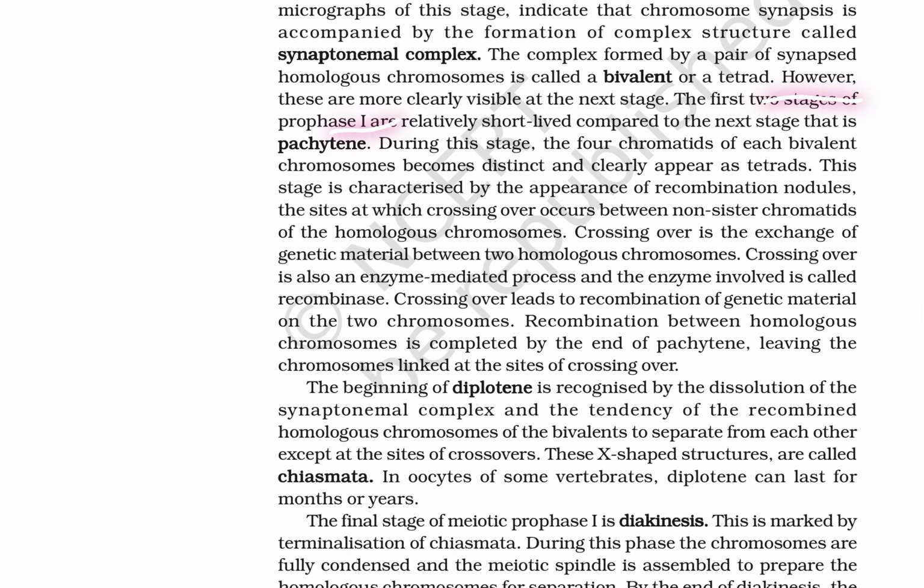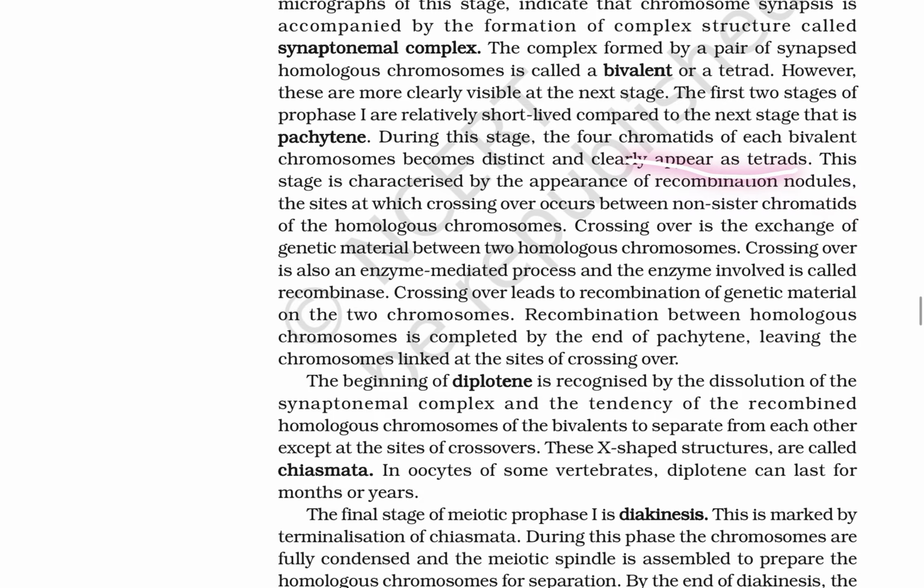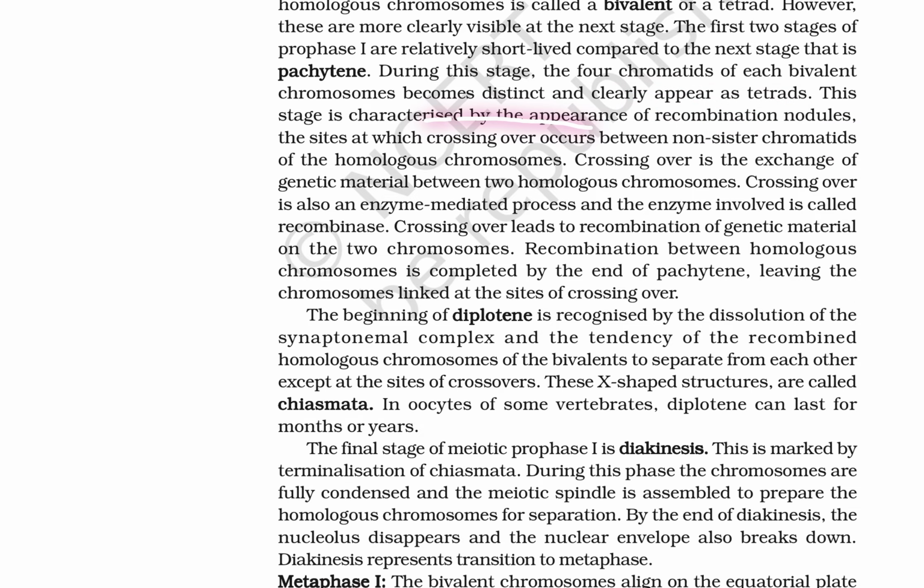The first two stages of prophase 1 are relatively short-lived compared to the next stage, that is pachytene. During this stage, the four chromatids of each bivalent become distinct and clearly appear as a tetrad. This stage is characterized by the appearance of recombination nodules, the sites at which crossing over occurs between non-sister chromatids of the homologous chromosomes.